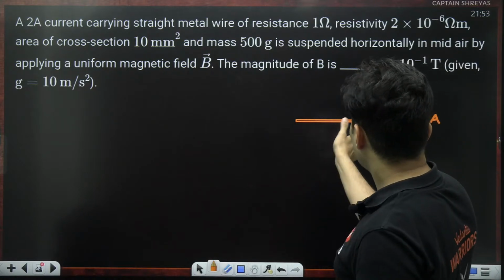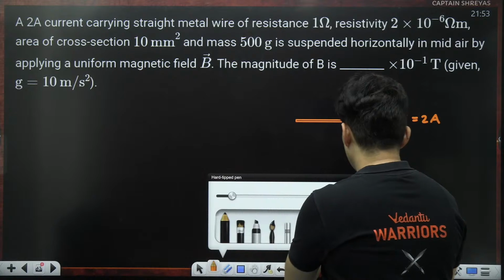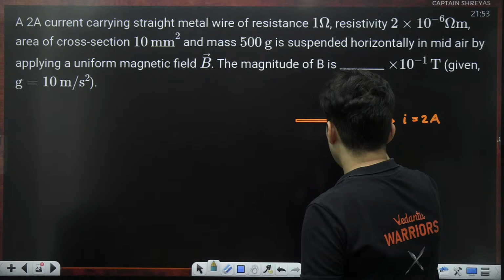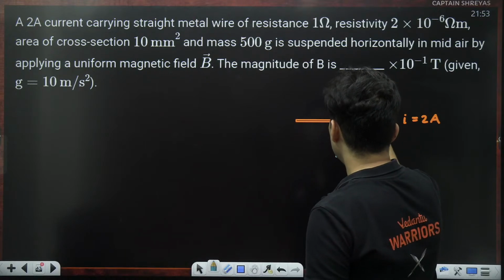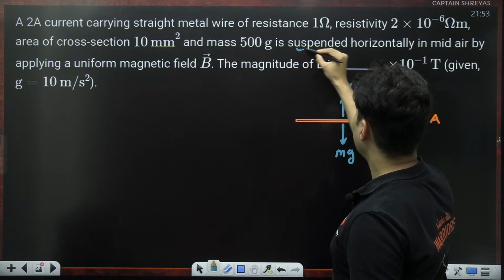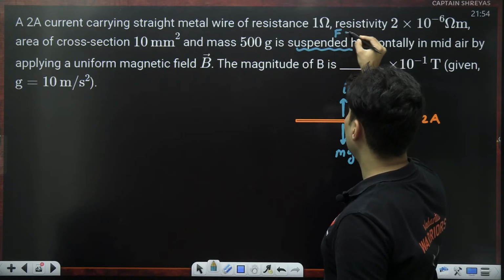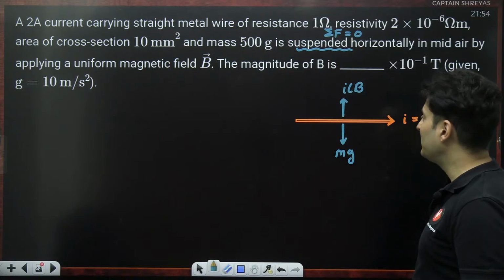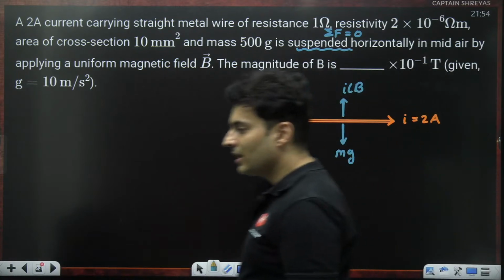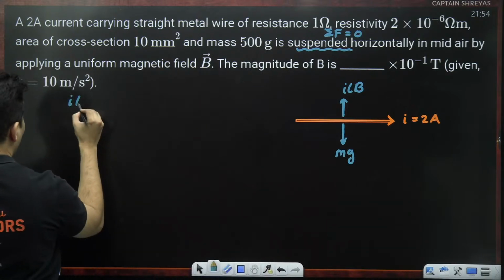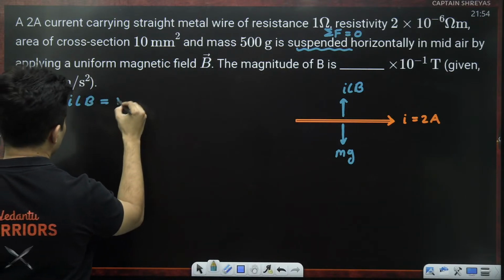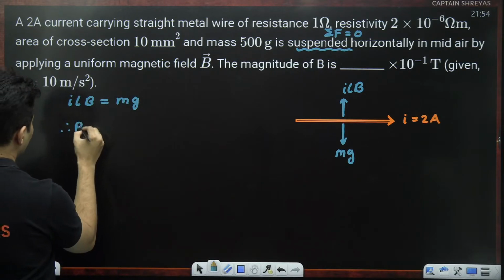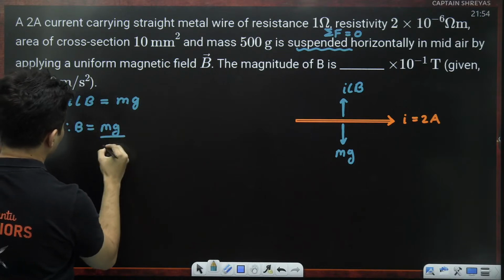Now, the weight of this wire is going to be downwards, which is mg. I want the ILB force to be upwards so that it remains suspended, meaning the net force on it should be 0. The net force on it should be 0. So this balances this, that's all. So basically ILB is equal to mg. And the question is to find B. Therefore, B is equal to mg by IL.